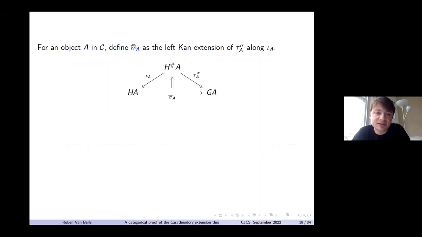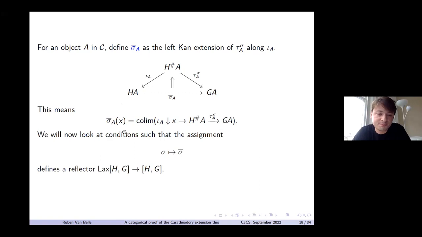Now the problem is this collection of sigma bar A's, we don't necessarily know that these form a natural transformation or a pseudo natural transformation. Another thing we know by Kahn extensions is what that looks like. So that is this co-limit formula, which I'm going to refer to later. But what I really want first is to look at conditions when this sigma bar is a pseudo natural transformation. And then by universal properties of Kahn extensions, it's not too difficult to see that that indeed forms the reflector.